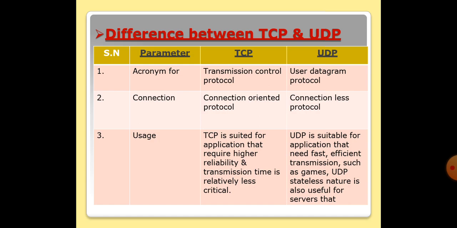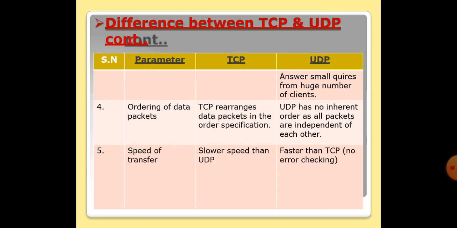Usage. Basically, TCP is suited for applications that require high reliability, where transmission time is relatively less critical. UDP is suitable for applications that need fast, efficient transmission, such as games. UDP's stateless nature is also useful for servers that answer small queries from a huge number of clients.